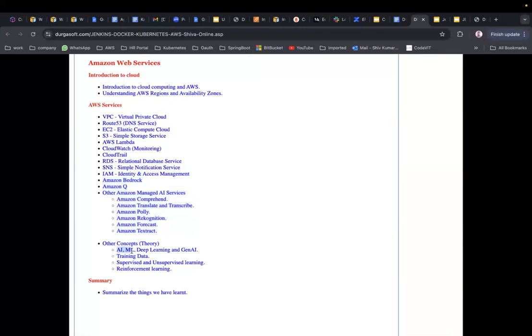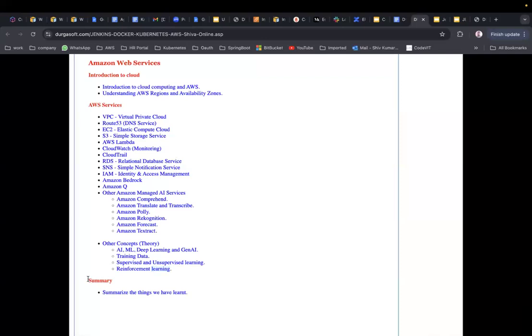Now AI, ML, machine learning, deep learning and generative AI. Training data, how to train the data, supervised learning and unsupervised learning, and reinforcement learning. All these things we are going to see as part of AWS. Some more projects might be added. I have already given you the commitment that I am going to discuss the 10 different projects, that will definitely be there, but projects will be added in the future.